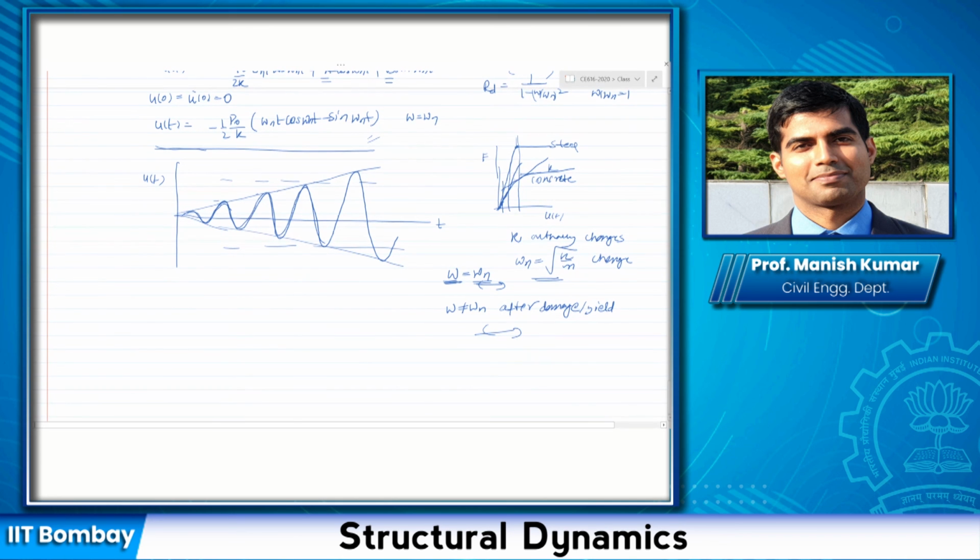However, as the displacement increases from u1 to u2 to u3, after a certain amount of time the structure would fail or yield, and that is the point at which the stiffness would change and omega would not be equal to omega n anymore. So the structure would come out of resonance. That is what I'm trying to explain here. So here it is an unbounded response.